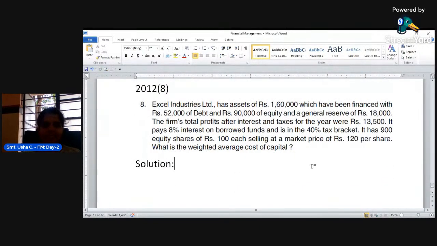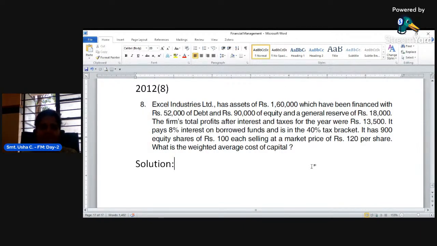Excel Industries Limited has assets of rupees 1,60,000 which have been financed with rupees 52,000 of debt and rupees 90,000 of equity and a general reserve of rupees 18,000. The firm's total profit after interest and taxes for the year was rupees 13,500.